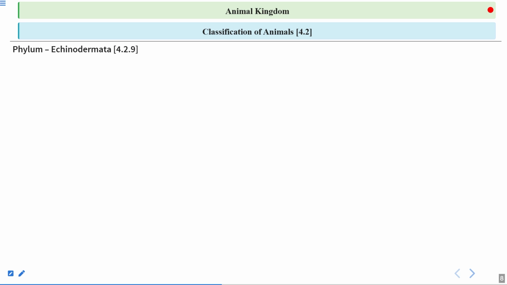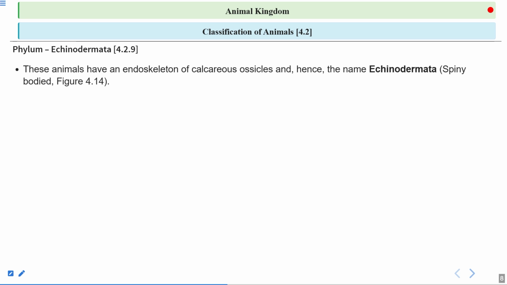Echinodermata, that is section 4.2.9 from the NCERT. These animals have an endoskeleton of calcareous ossicles, and hence the name Echinodermata. If we see the echinoderms, they have the endoskeleton, and this endoskeleton is made up of calcareous ossicles, and hence they are named Echinodermata.